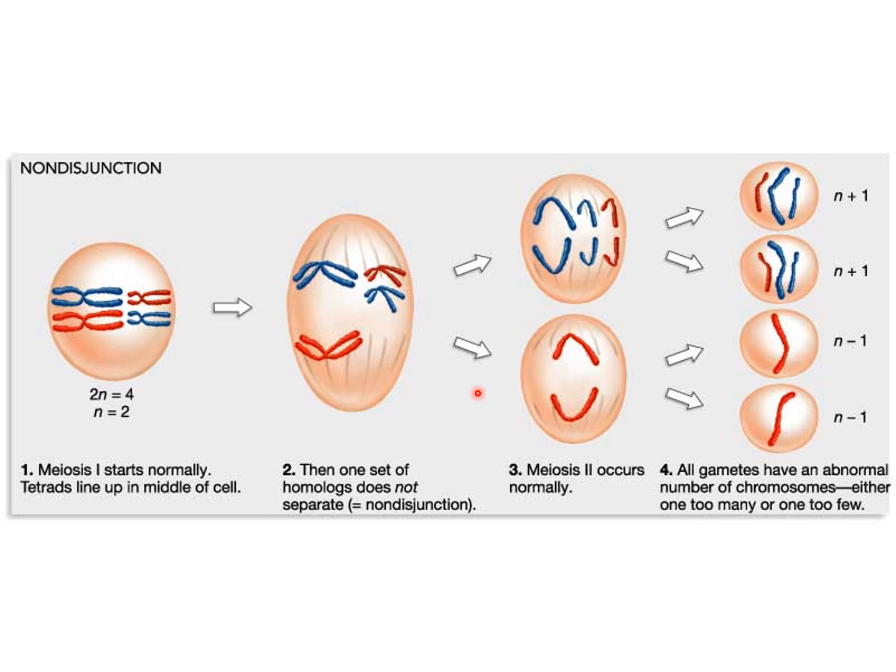So after this process, meiosis 2 occurs normally, and all gametes have an abnormal number of chromosomes, either one too many or one too few.